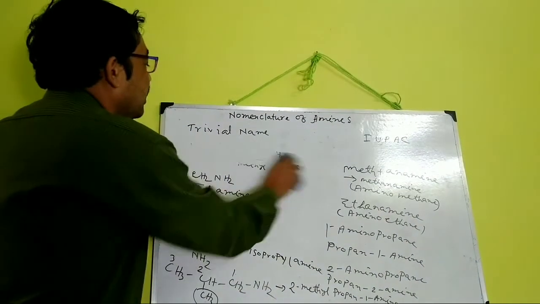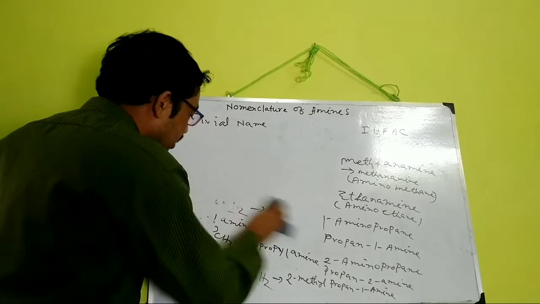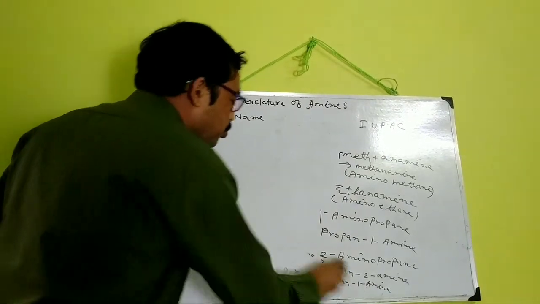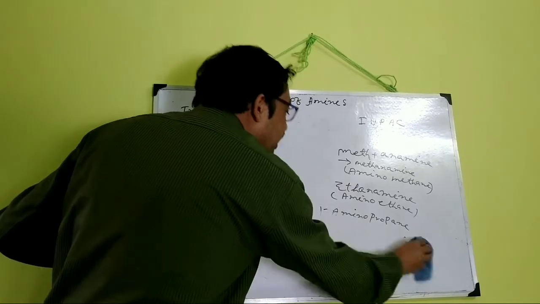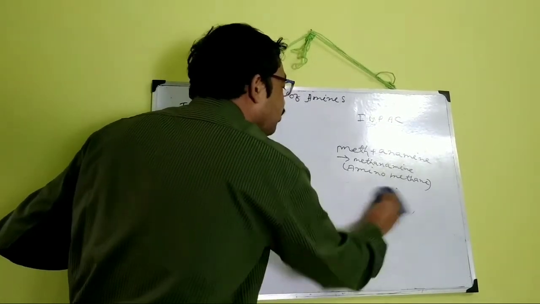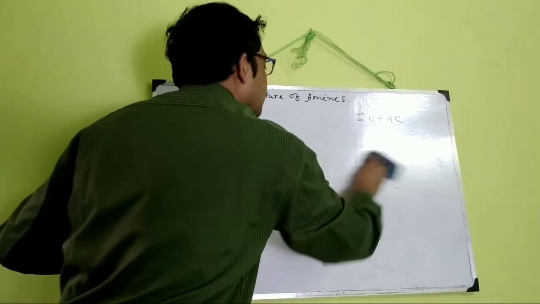Now I am discussing secondary amines. Secondary amines are obtained when you replace 2 hydrogen atoms of ammonia by alkyl groups, and there are 2 kinds of secondary amine, simple and mixed.